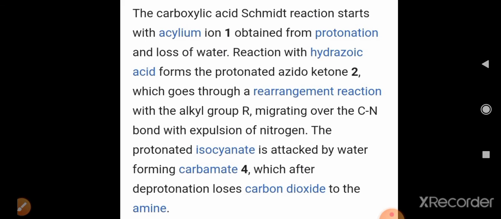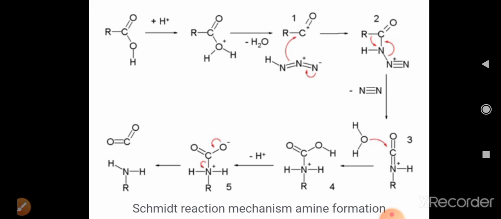After that, expulsion of nitrogen takes place. Then the protonated isocyanate is attacked by water forming carbamate, which loses carbon dioxide to form the corresponding amine. Now in detail, let us see how the mechanism of formation of amines from carboxylic acid takes place.